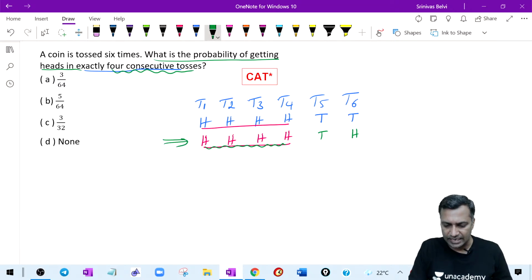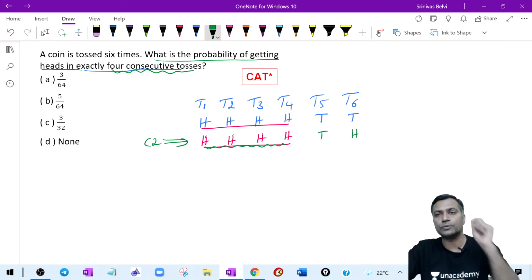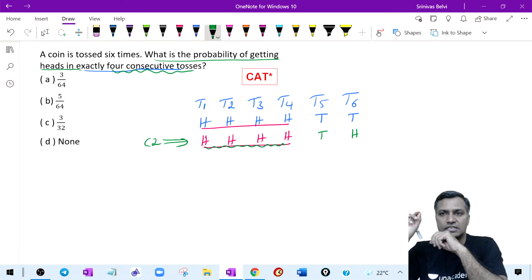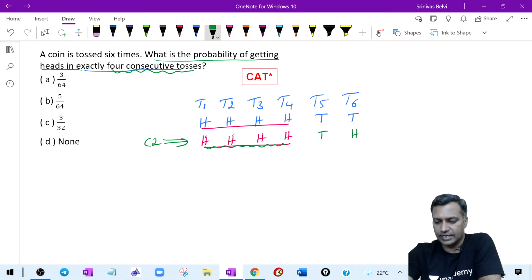Did you get this? My second case. Case 2 is clear to all of you? Did you understand this second case? Is this case clear? Case 2 is clear. Case 1 definitely you would have thought about. Is case 2 clear?